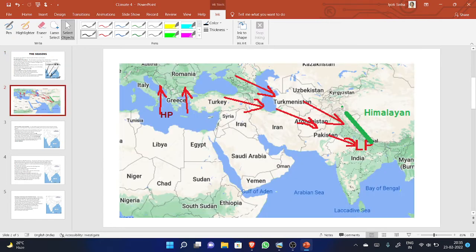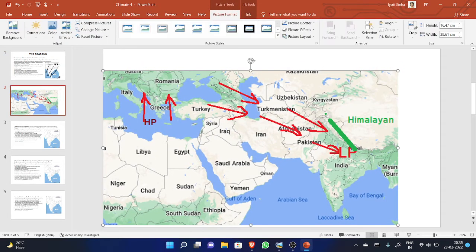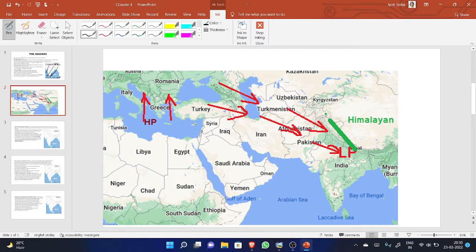We can see in this diagram this is the Mediterranean Sea, and the wind is coming from the Mediterranean Sea towards the country.